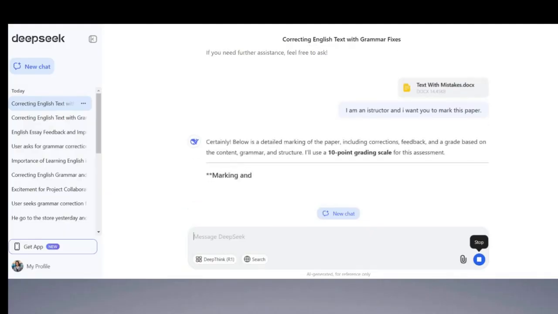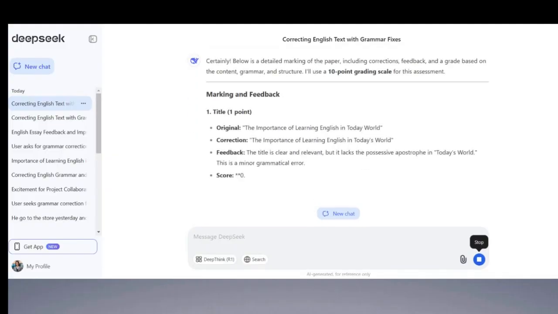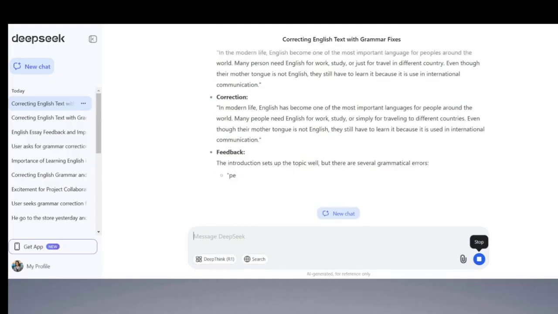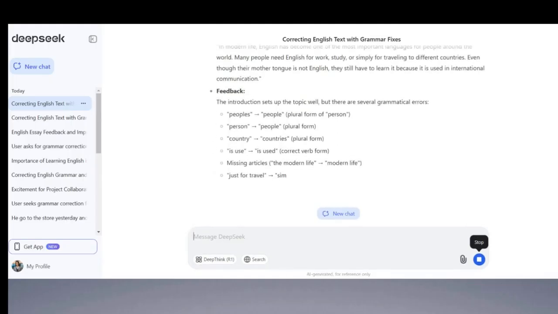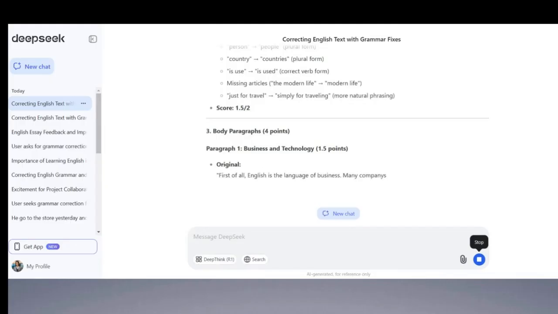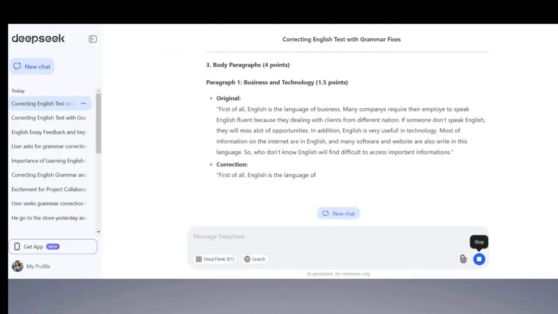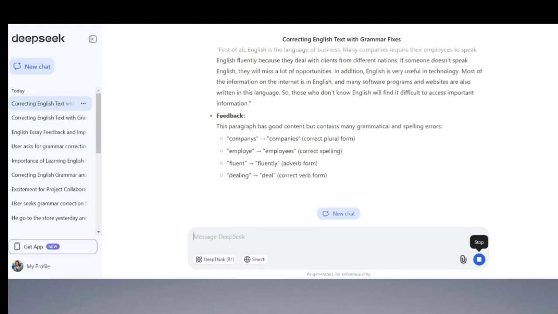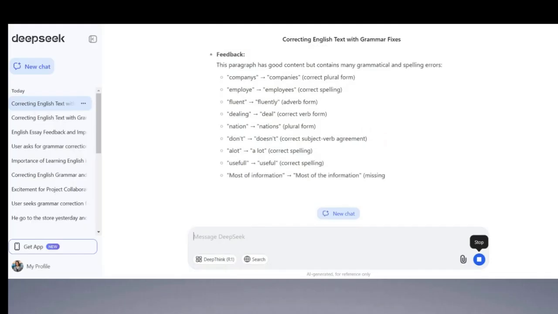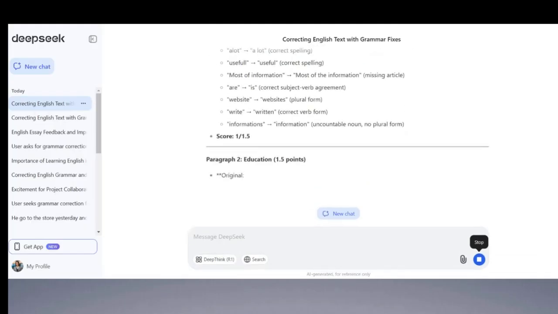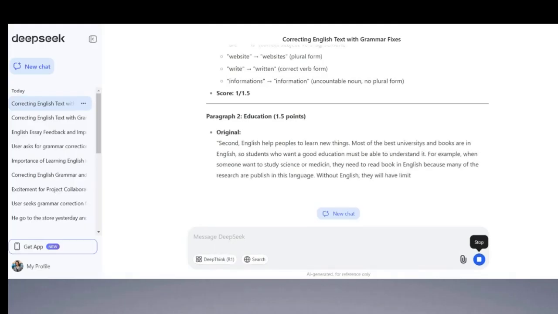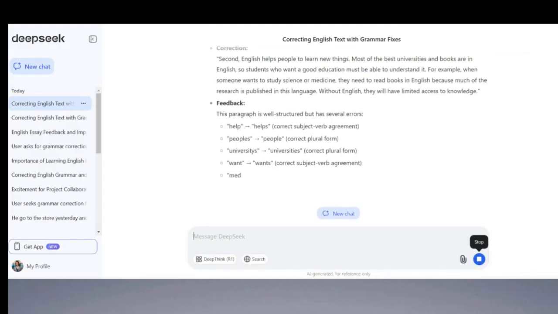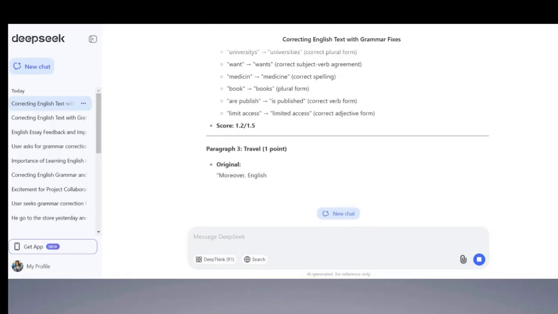We're going to wait. So here is a detailed marking of the paper, including corrections, feedback, the title, the introduction. So they corrected the introduction. Now they mentioned points, they added points themselves, but you can do this. The score is 1.5 out of 2. Body paragraphs, paragraph 1, 1.5. Then the feedback. So it is really awesome, amazing. This will save your time to get quick feedback, and based on DeepSeek, you can mark your students' essays or students' work.